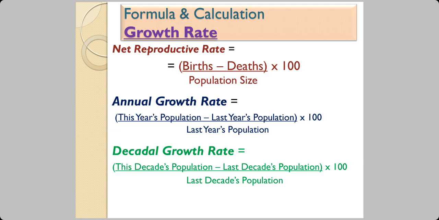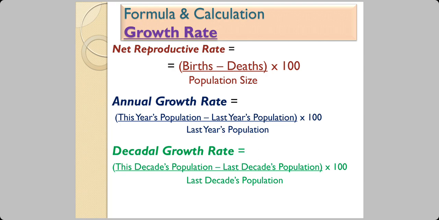The second is annual growth rate. Now, between second and third, please pay attention. And in examination also, please read properly in the question what is asked. Annual growth rate means the difference between populations of 2 years. That is, if we are talking about population growth in 1 year, we are in the year 2020, and the last year was 2019, and we are in the month of April now. So the population till April 2020 minus population as on April 2019.